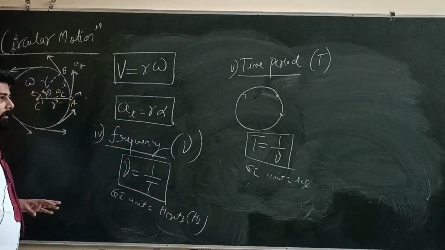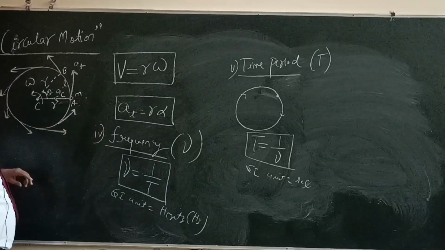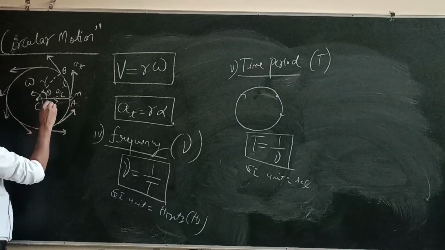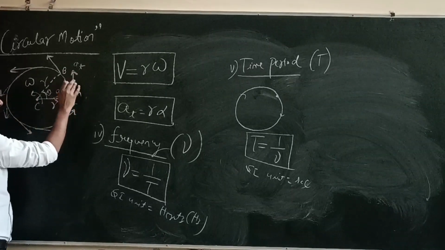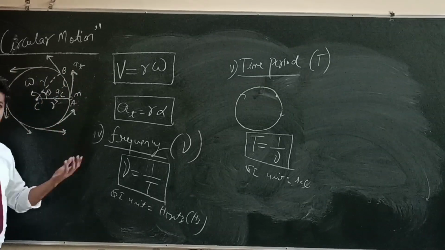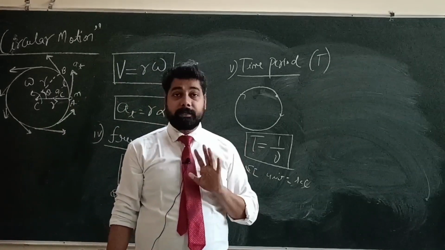Okay, so here we can answer this question. See, this body of mass m is moving on this circular path, and we know that at every point the direction of the body is changing. The direction is changing but the body is moving with a constant speed, so speed is not changing.